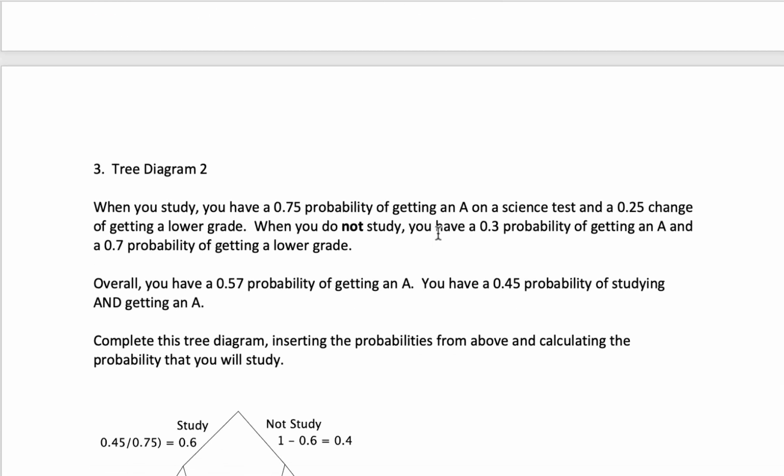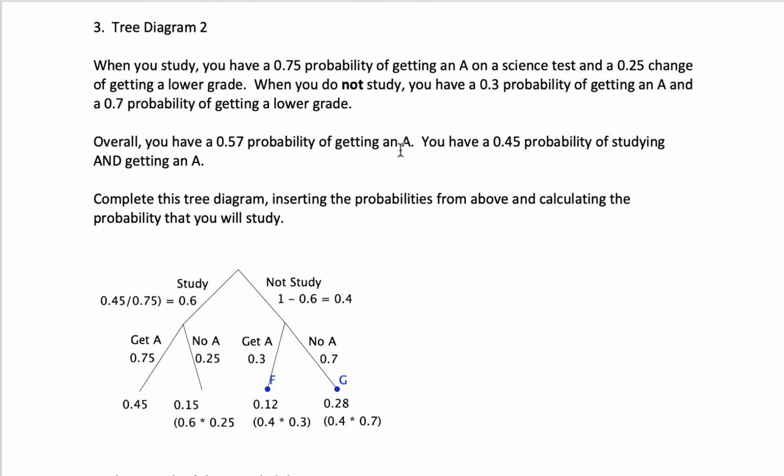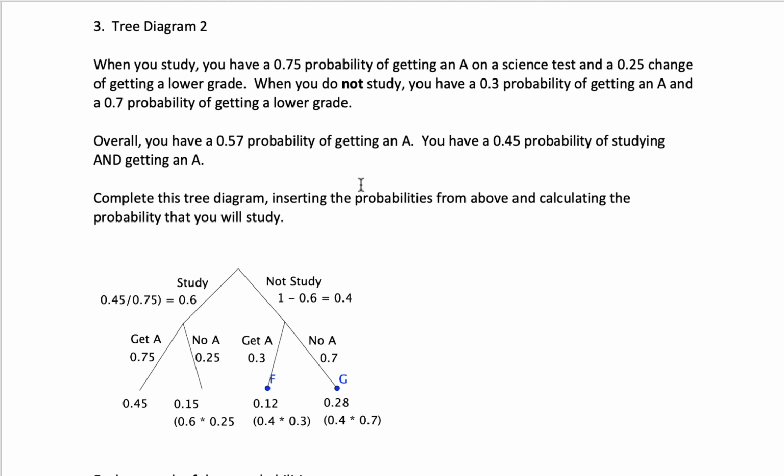Okay. Tree diagram number 2: when you study, you have a 0.75 probability of getting an A on a science test, 0.25 chance, it should say, of getting a lower grade. When you do not study, you have a 0.3 probability of getting an A and therefore a 0.7 probability of getting a lower grade. Overall, you have a 0.57 probability of getting an A, and you have a 0.45 probability of studying and getting an A.